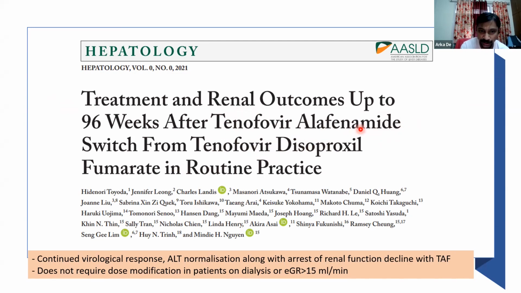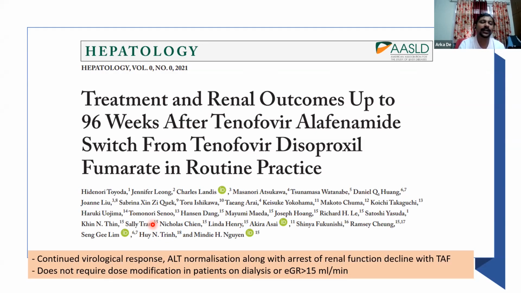Therefore, the systemic exposures are becoming lesser, and therefore there is less detriment to the kidney and also to bone mineral density. So this is actually a real world study which documented that when we switch over from tenofovir disoproxil fumarate to TAF, or tenofovir alafenamide, the virologic response is maintained, the ALT normalization is maintained, and ALT goes further down. And more importantly, there is an arrest of the renal function decline with tenofovir alafenamide.